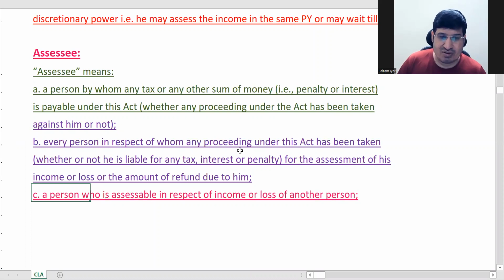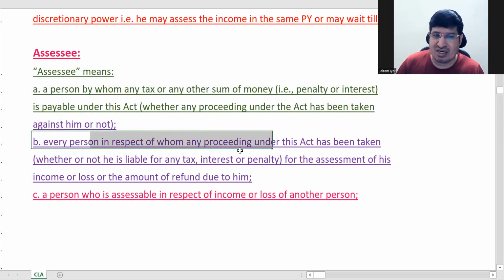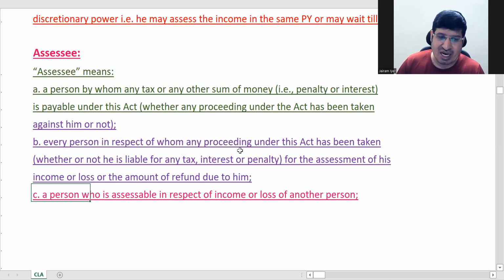Right. So now next is, these first 2 are the most important things of assessee. So anything should be payable or you should have got any notice. So these 2 are the main points. In others, there will be two or three more points, but these are not that important.